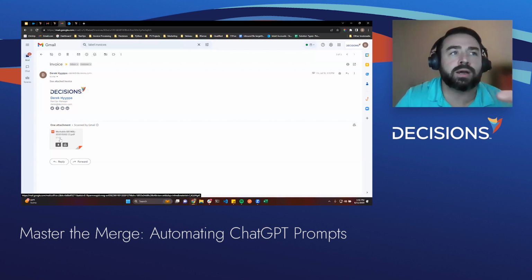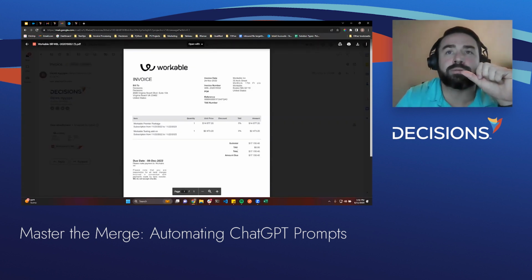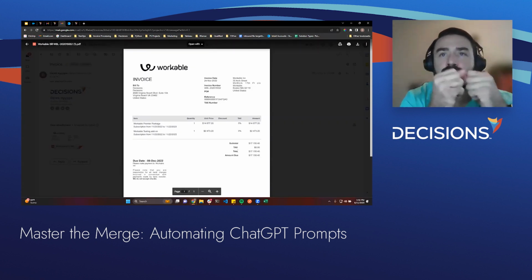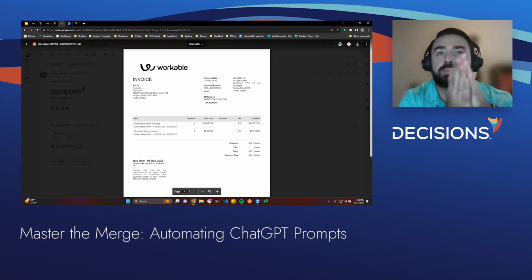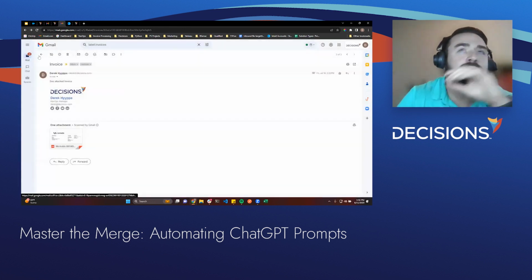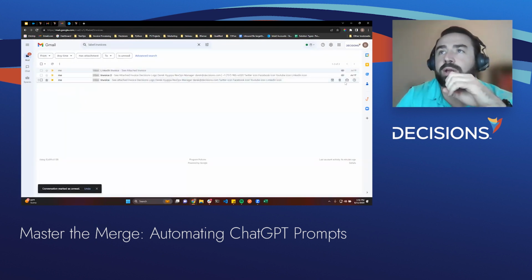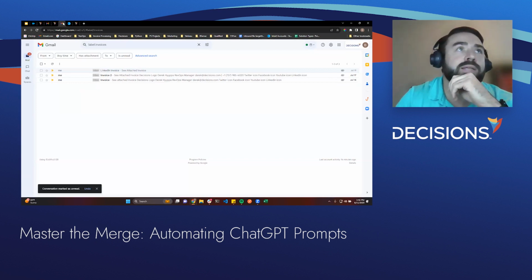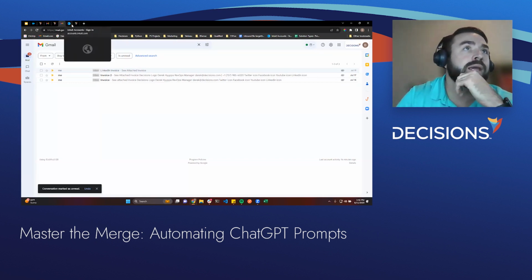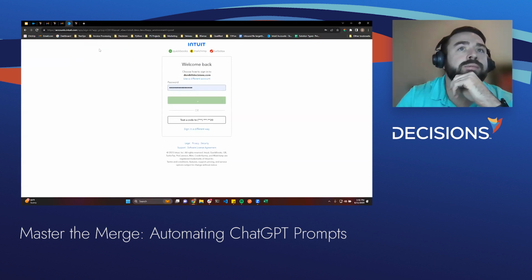It's looking for any unread emails, pulling that information in, and the end goal is to look at this PDF, figure out how to extract this information, and then pass it directly into our QuickBooks instance. So again, these are the emails. Our system is looking only at unread emails, so I'll mark these as such. And then end goal, let me sign in really quick.